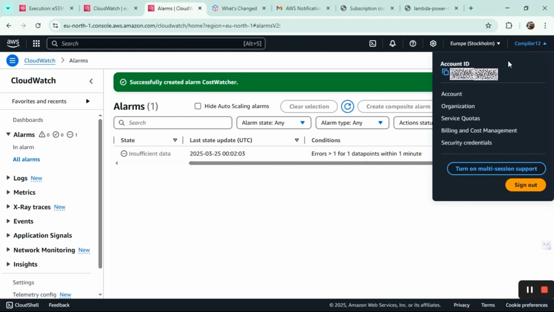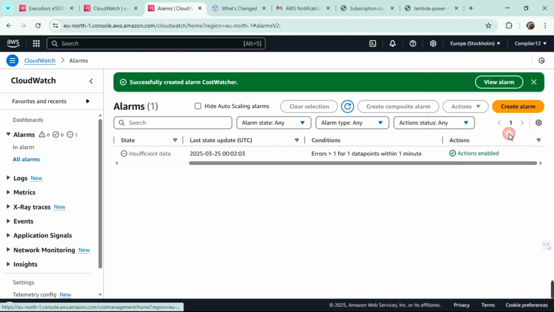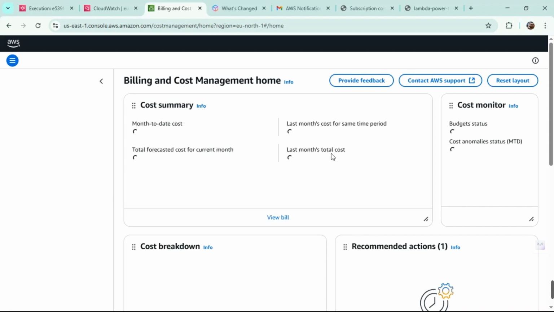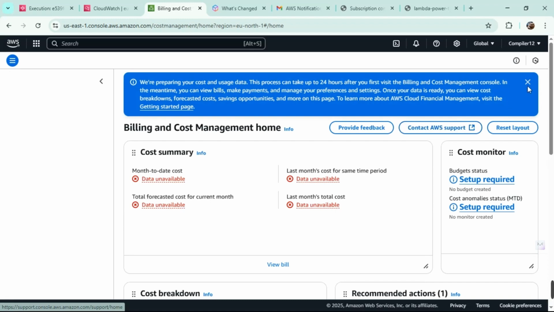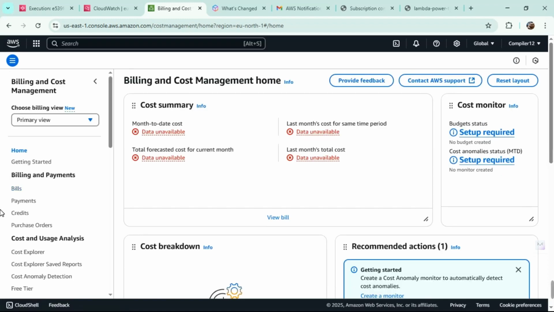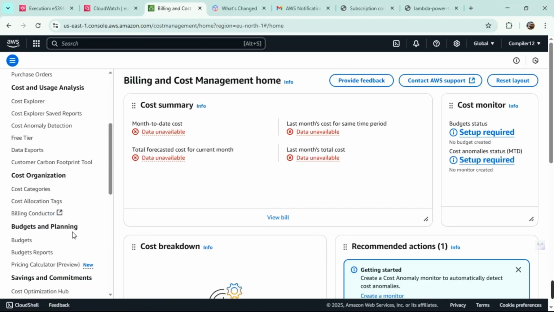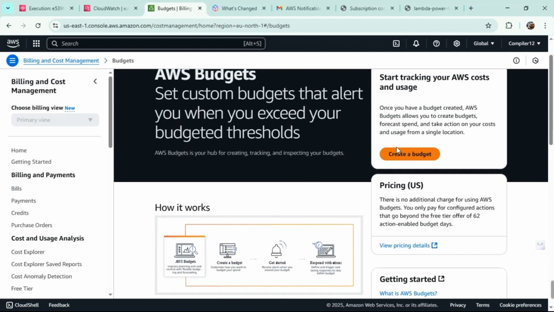Now we are moving on to experiment number 4, which is very simple. We are going to be creating a zero budget, which will be done using billing and cost management. In billing and cost management, we are going to be using this. Okay, there are a lot of them. You don't need to worry about any of this. Scroll this area and go to budgets. Let's create a budget.